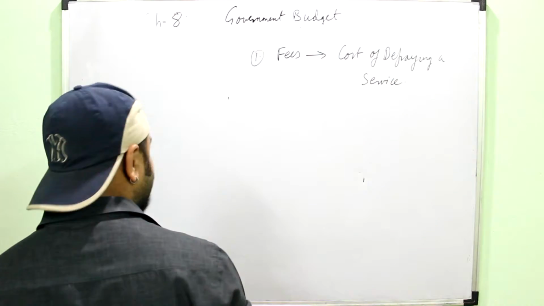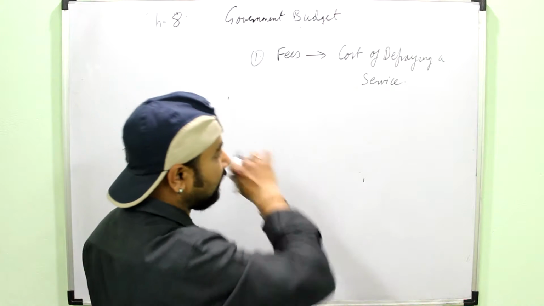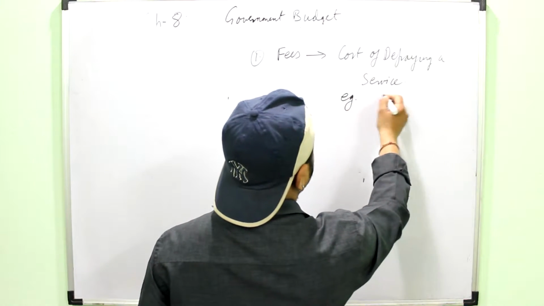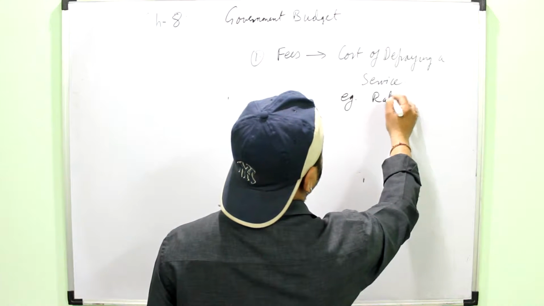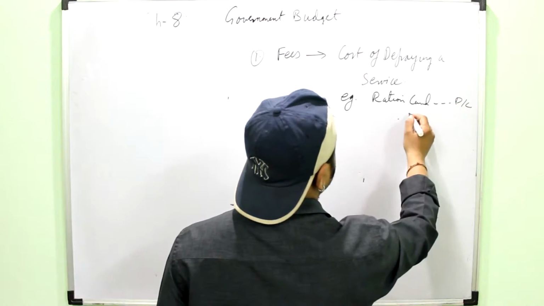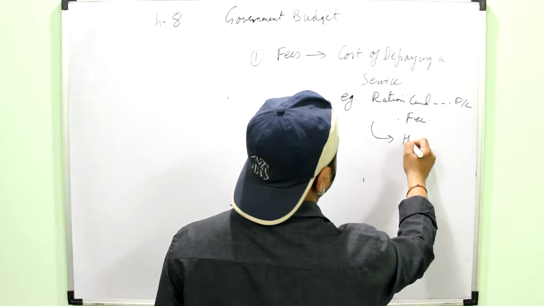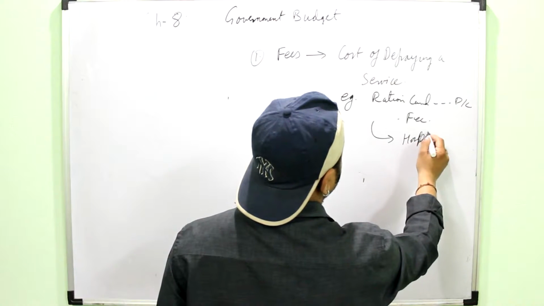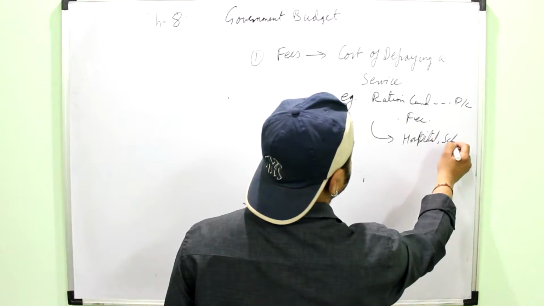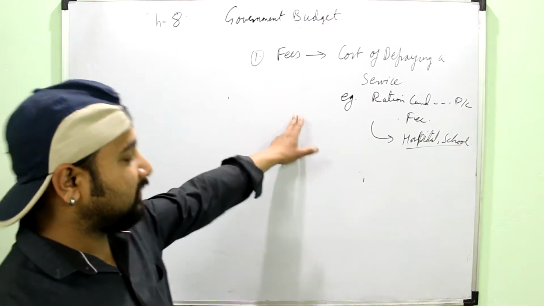Cost of defraying a service means cost of taking a particular service from the government. Like for example, when you go to make your ration card or driving license or any other thing, you have to pay a certain fee. Even for taking the services of a government hospital or a government school, you have to pay some amount of money. So that is the fees taken by the government.